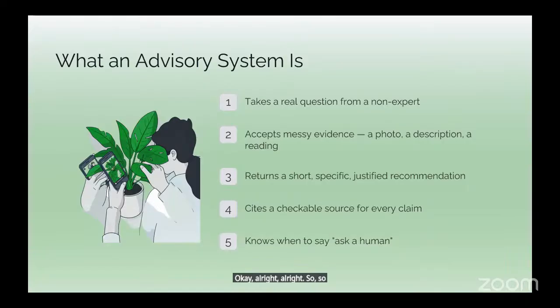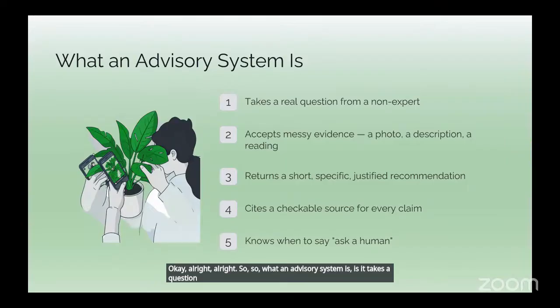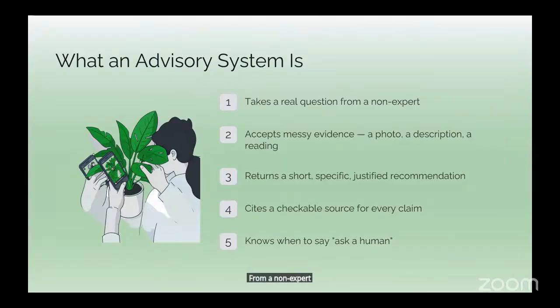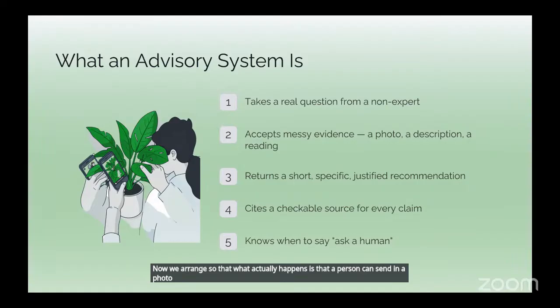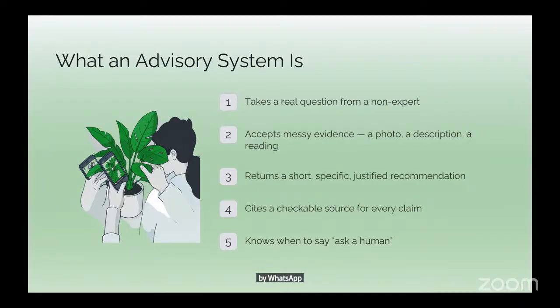What an advisory system is: it takes a question from a non-expert. We arrange it so that a person can send in a photo by WhatsApp. This can just be a photo from the field.